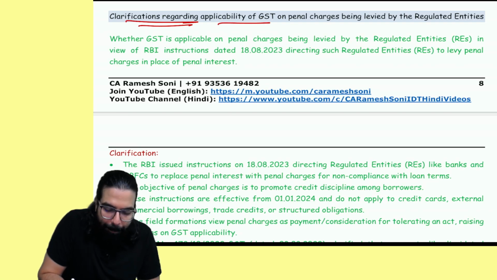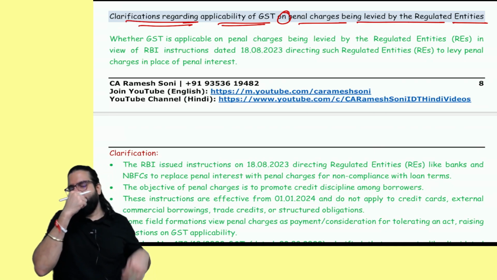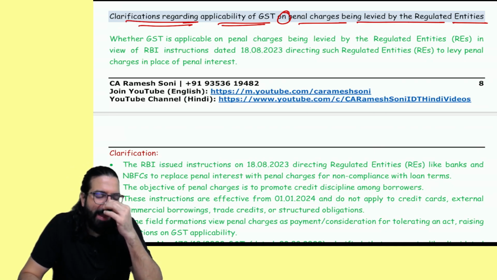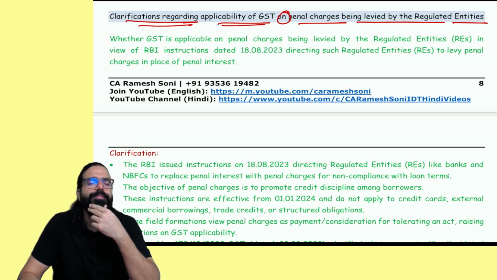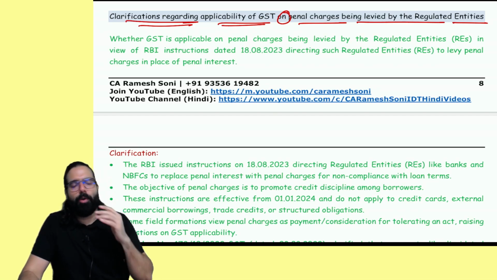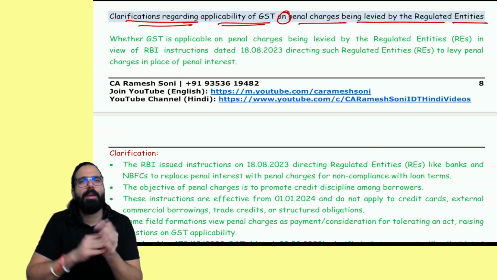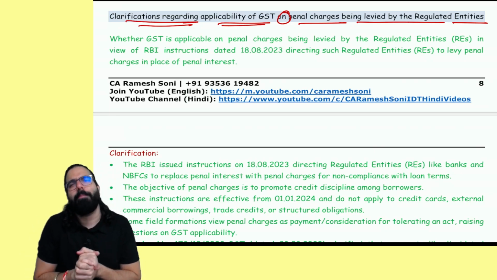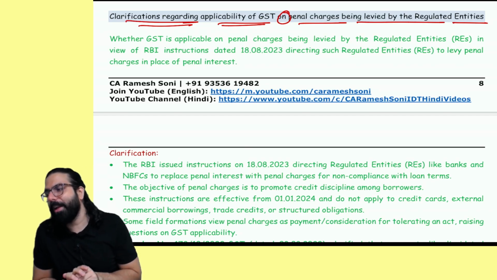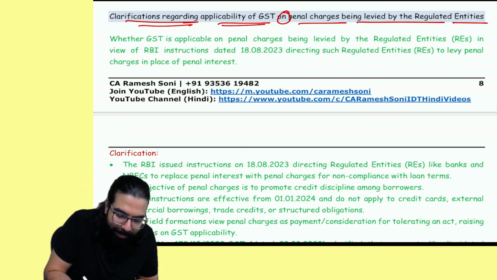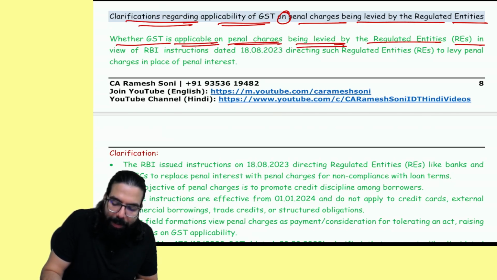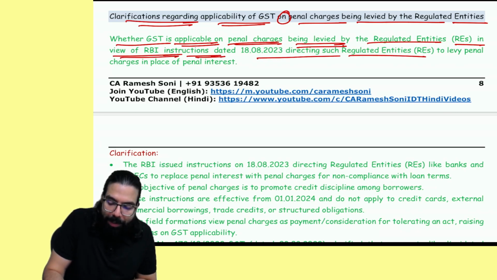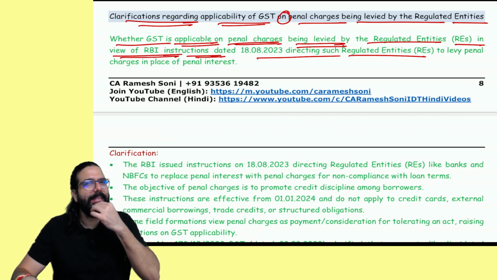Clarification regarding applicability of GST on penal charges being levied by regulated entities. Now, what happens over here? Banks, financial institutions, etc. For example, a bank has given me a loan. If I don't make the payment of the loan on time, the bank will go ahead and charge me penal interest. It says whether GST is applicable on penal charges being levied by regulated entities in view of RBI clarification directing regulated entities. Regulated entities means banks, etc.